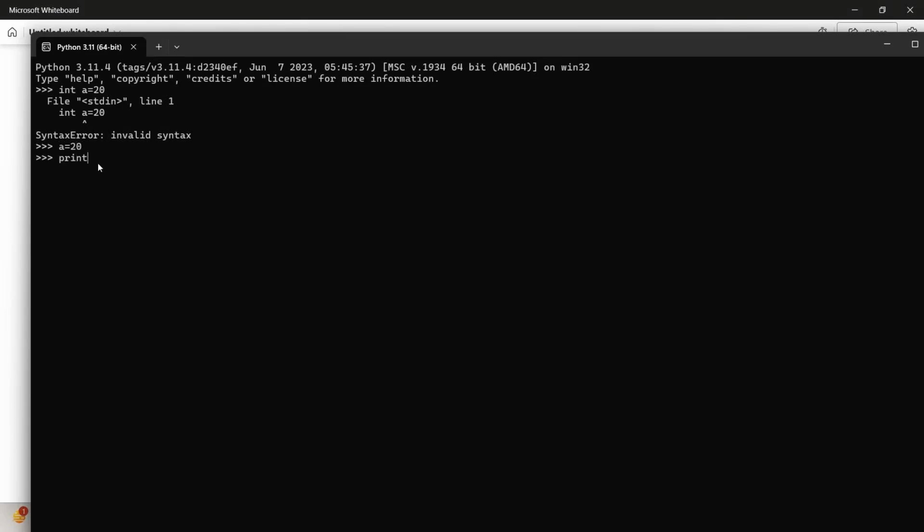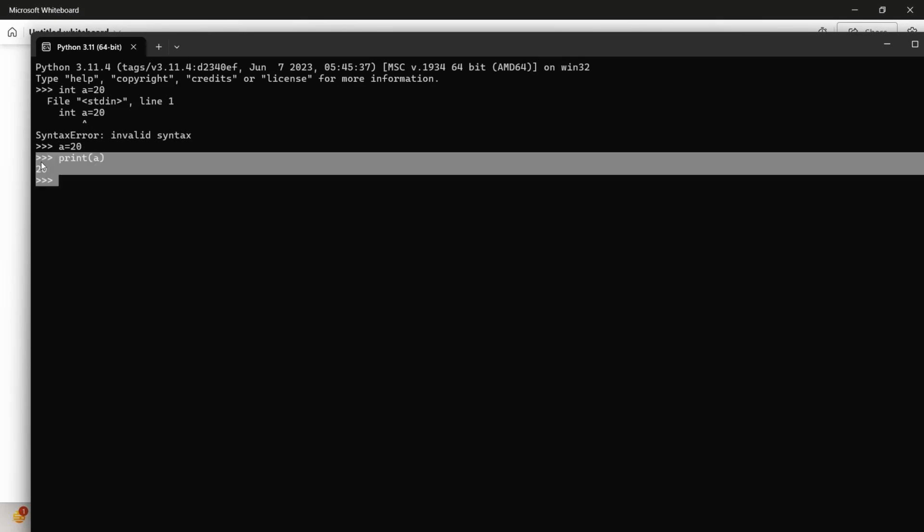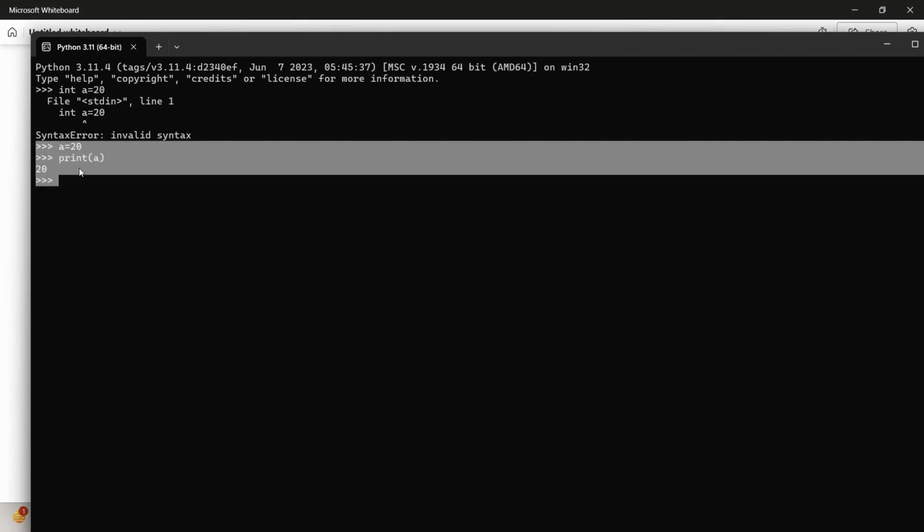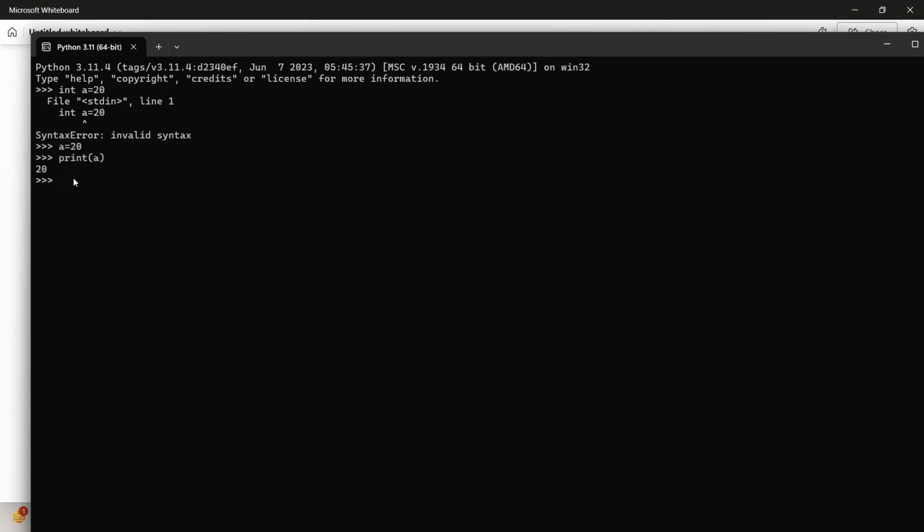If I directly give a is equals to 20 and execute it, and print a, check what we are getting. 20. That means now the program is getting executed. Now if I go for the type of a, check it, what is it saying? Class integer.